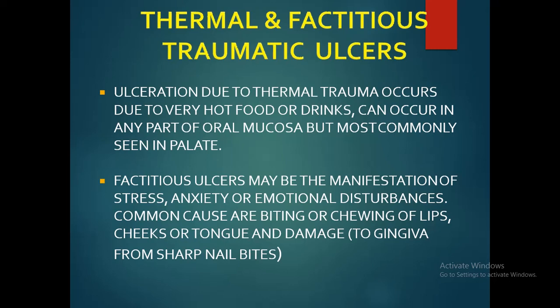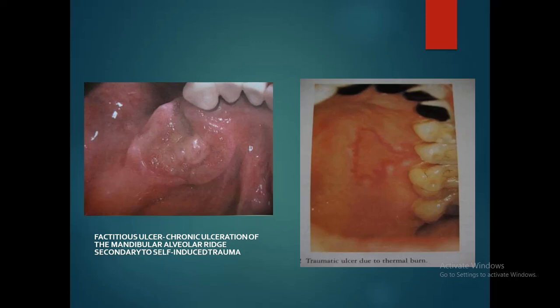Next are the thermal and factitious traumatic ulcers. Ulceration due to thermal trauma occurs due to very hot food or drinks. It can occur in any part of the oral mucosa but is mostly seen in the palate. Factitious ulcers may be the manifestations of stress, anxiety, or emotional disturbances. Common causes are biting or chewing the lips, cheeks, or tongue, and damage to the gingiva from sharp nail bites. Here you can see a factitious chronic ulceration of the mandibular alveolar ridge secondary to self-induced trauma. And here is a traumatic ulcer due to a thermal burn.